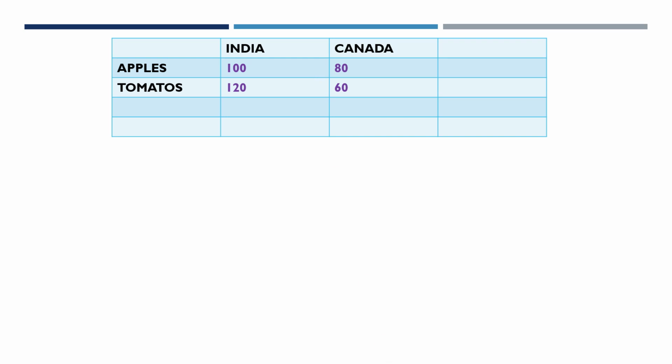As per absolute advantage theory, India is producing 100 apples, whereas Canada is producing 80 apples. And in case of tomatoes, India is producing 120 tomatoes and Canada is producing 60 tomatoes. Which country is producing the highest number of apples out of India and Canada? We are assuming that there are only two countries and only two commodities, and we are thinking about who should be producing which of these in order to execute international trade.